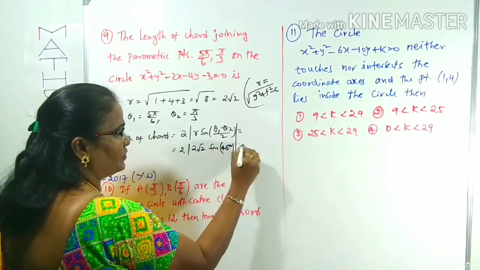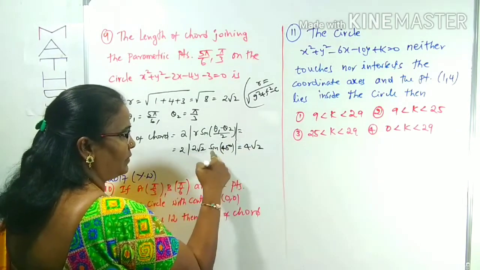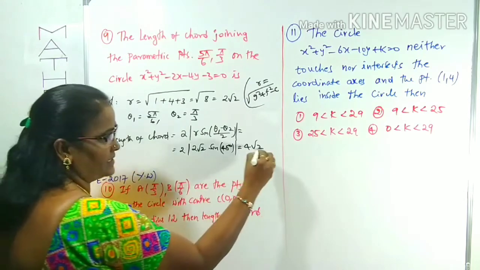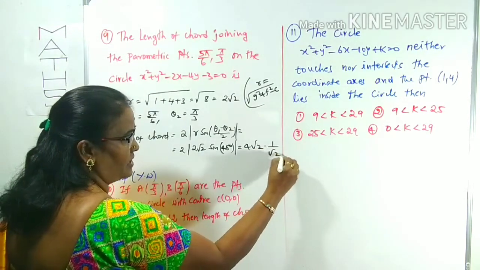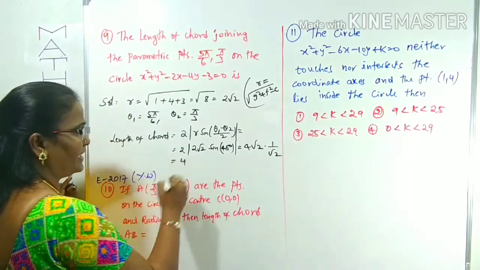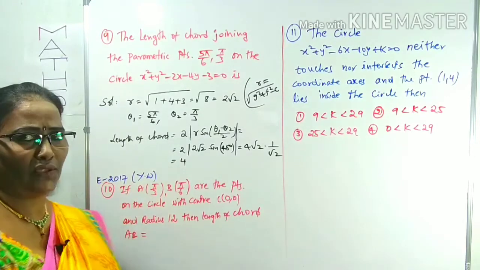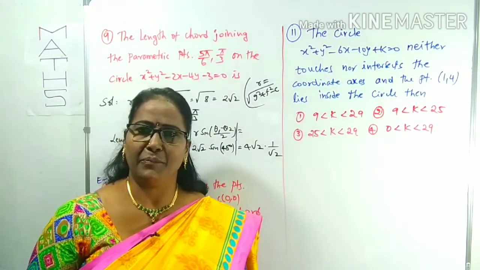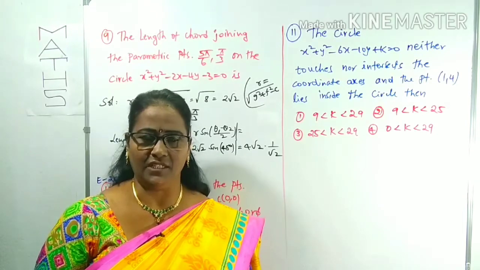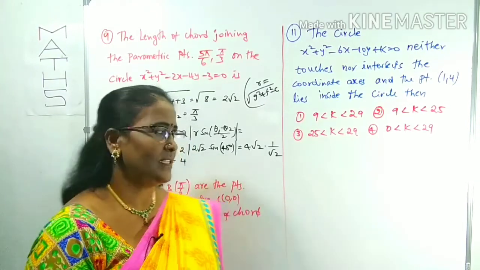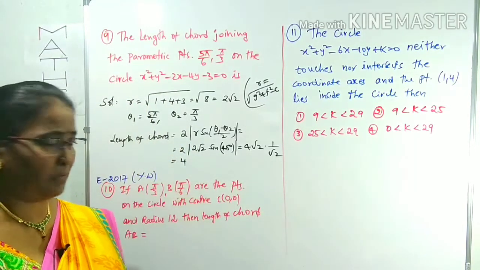That is 2 into 2 root 2, that is 4 root 2, into sine 45. Yes, sine 45 is 1 by root 2. Root 2 gets cancelled. The final answer is 4. This is the length of the chord, given the parametric angles and the circle equation. That's it. Clear? So very simple, you just have to know the formula.